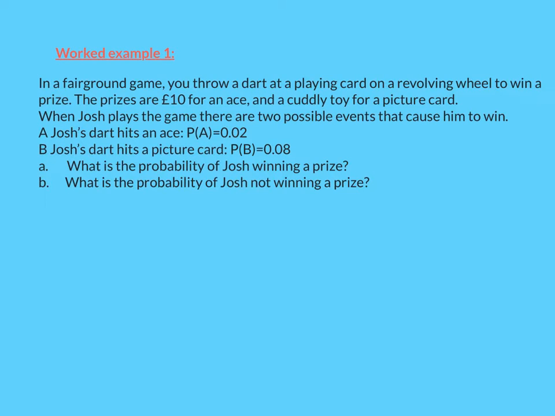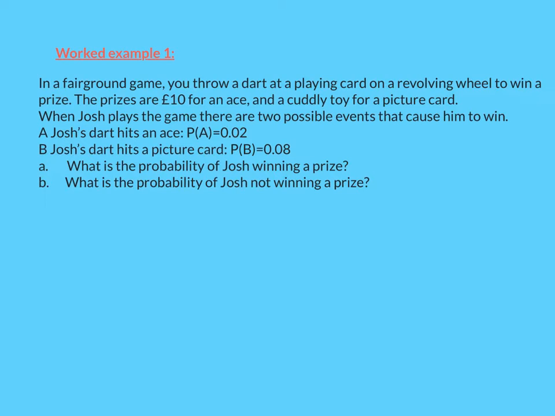So we've got 2 different events. We've got event A, and if you notice we've defined these events. Event A is Josh's dart hitting an ace. If they just tell you these without naming events, it's good for you to define them. So event A is Josh's dart hits an ace, and the probability of A is 0.02. B, Josh's dart hits a picture card, 0.08. So what is the probability of Josh winning a prize?